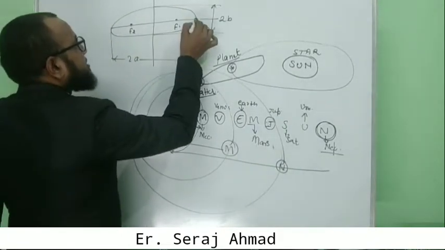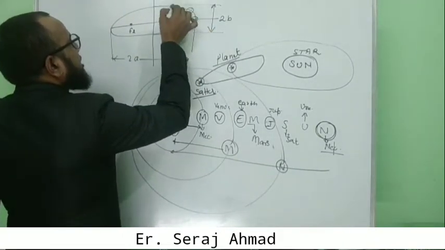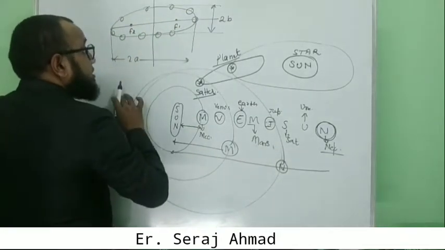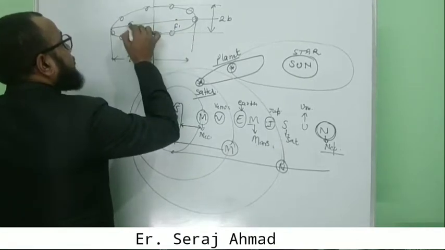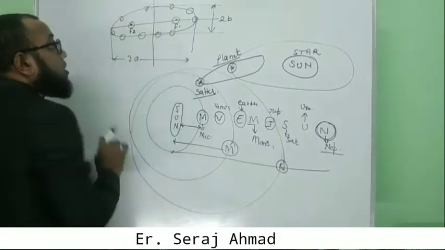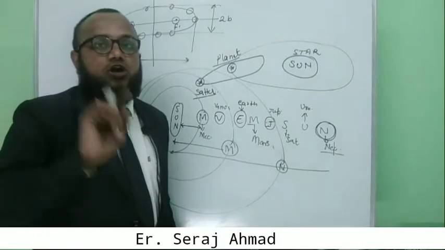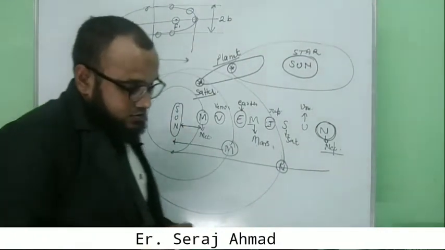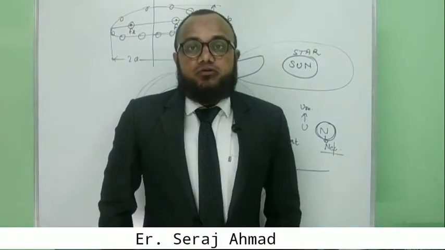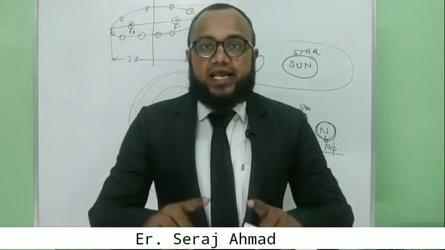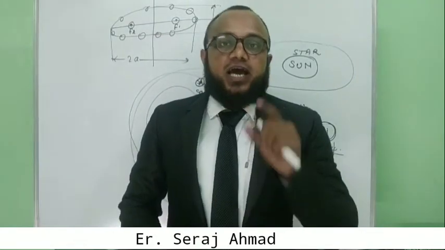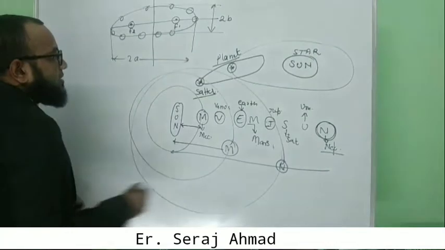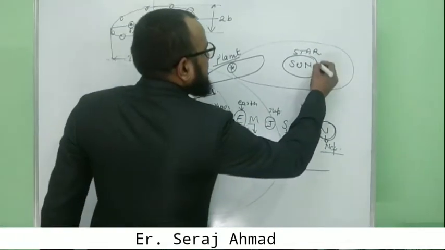So whenever a planet revolves around the Sun in an elliptical orbit, the Sun is always at a focus, either F1 or F2, always and always. The first law of Kepler is that all the planets revolve around the Sun in elliptical orbits, and the second law concerns all the planets when revolving around the Sun.